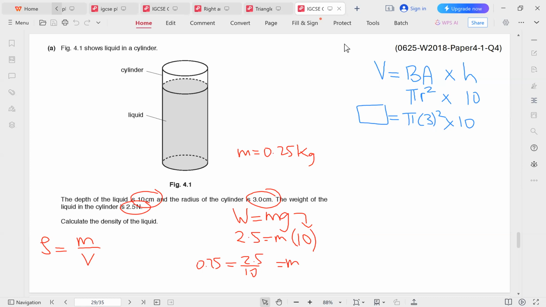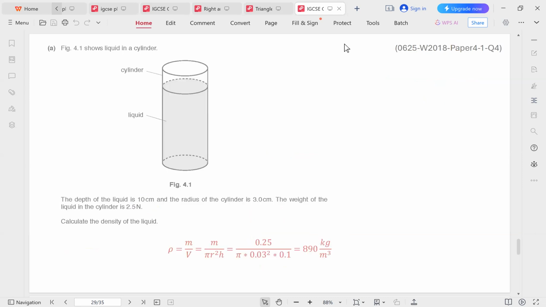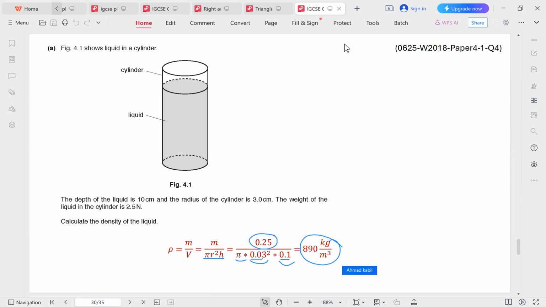So let's check the answer to the calculations. Like we said, the mass here is 0.25 because it's weight divided by 10. And the volume is pi r squared h. So pi times 0.03 squared times 0.1. Like we said before, we don't have to do the conversion. We could have just written 3 and 10 and obtained the answer in centimeters cubed. That would have worked as well. However, it's okay to convert as well. So we converted here and we got the answer as 890 kilograms per meter cubed.